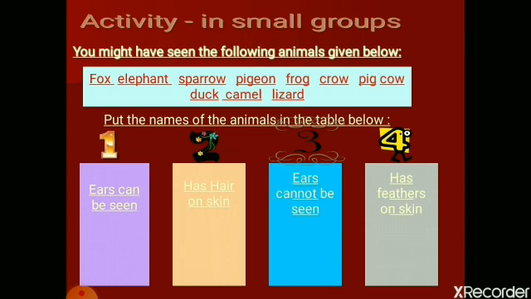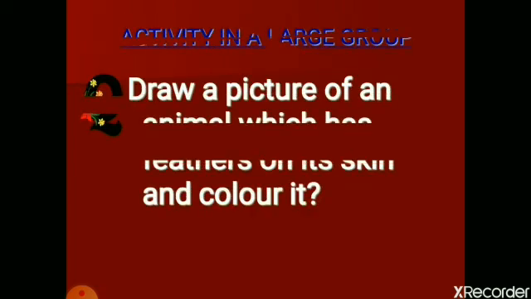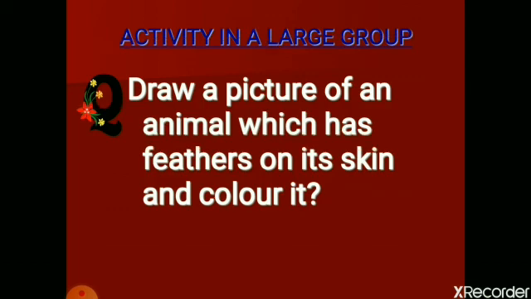Children, I hope you have learned the content of the lesson. Now let us do this exercise. Some animal names are given here. You are going to arrange the animals in the correct box. First box, ears can be seen. The second box has hair on the skin. Third box, ears cannot be seen. In the fourth box, has feathers on the skin. As well, draw your favorite animal picture which has feathers on its skin and enjoy coloring it. Take your own time.